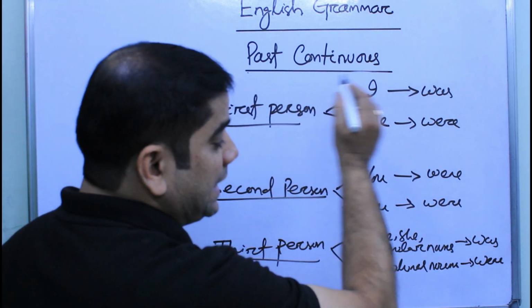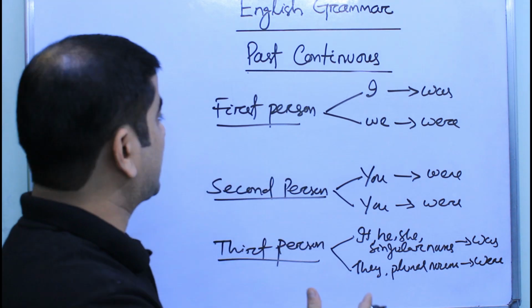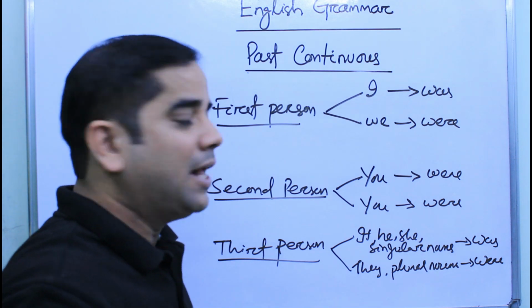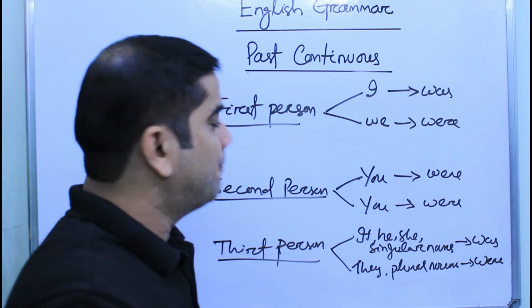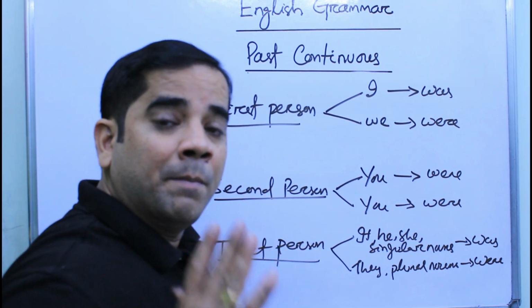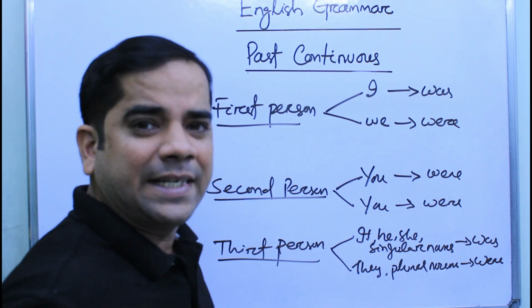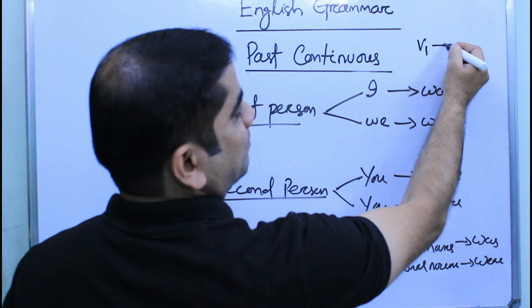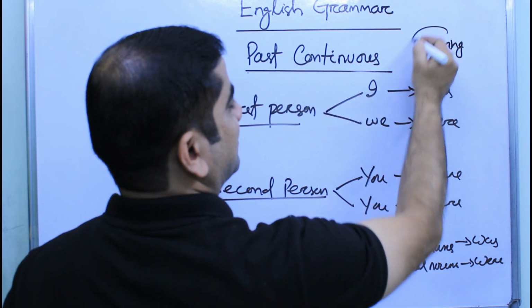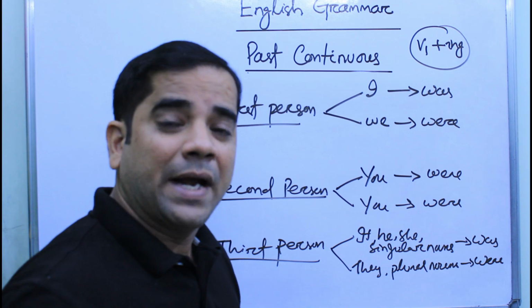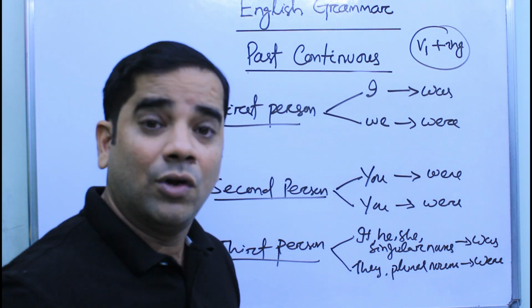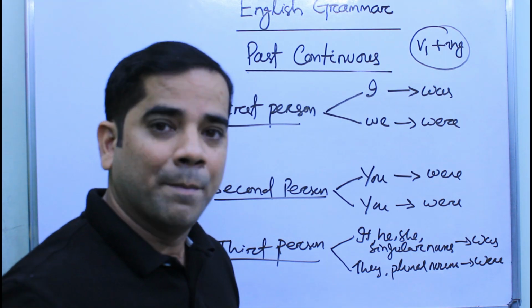So in this way you can revise yourself by writing it down, and if you write it down, then you will memorize this in a better way. And the main verb is always in its ing form, that means V1 plus ing. Students, you can make a chart for yourself like this and revise it few times. Then you will see that it stays in your mind.